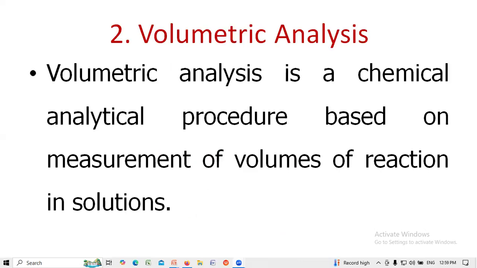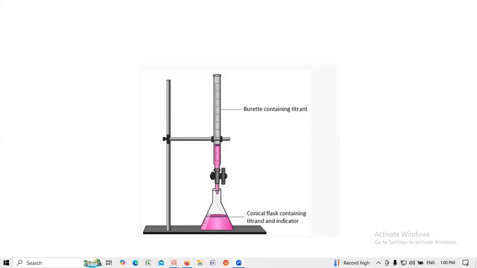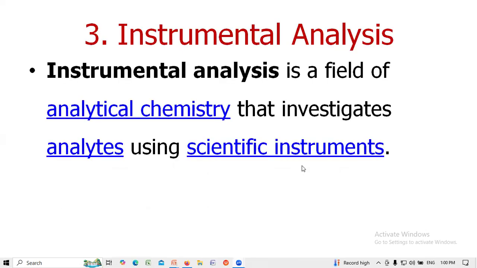Volumetric analysis is a chemical and analytical procedure based on the measurement of volumes of reactants in solution. This is the titration, that's the volumetric analysis.